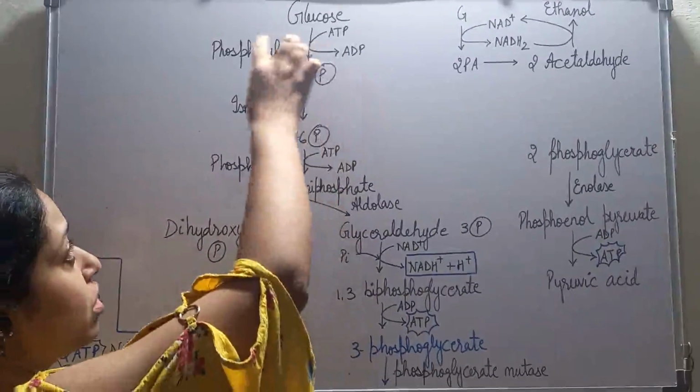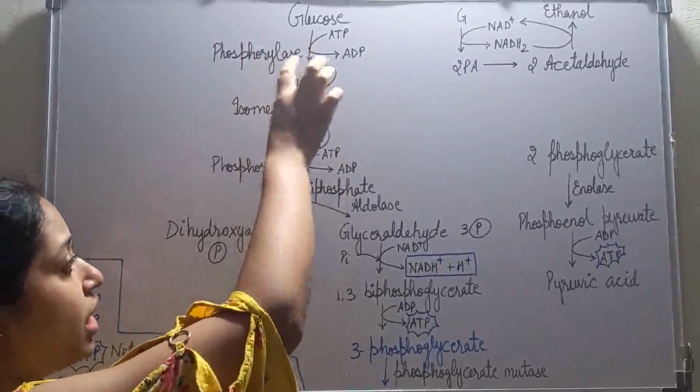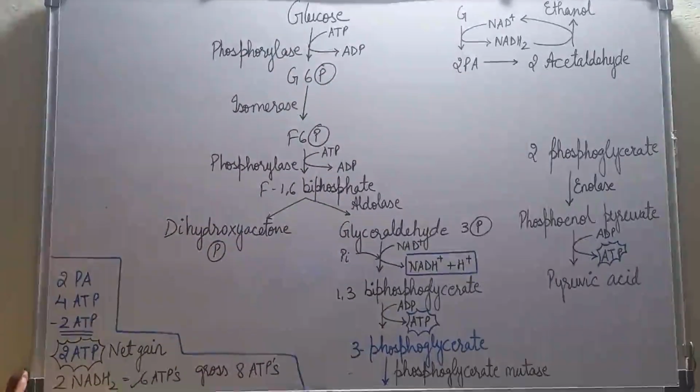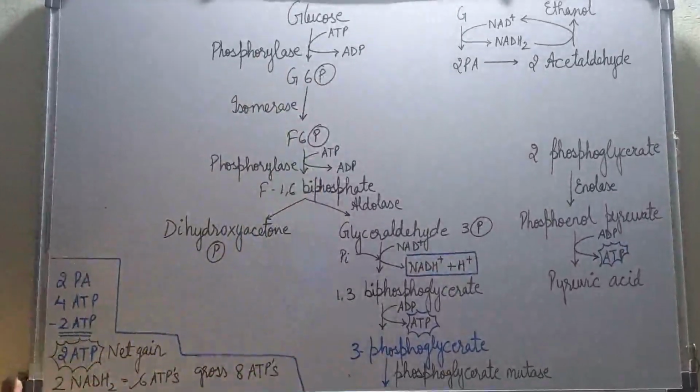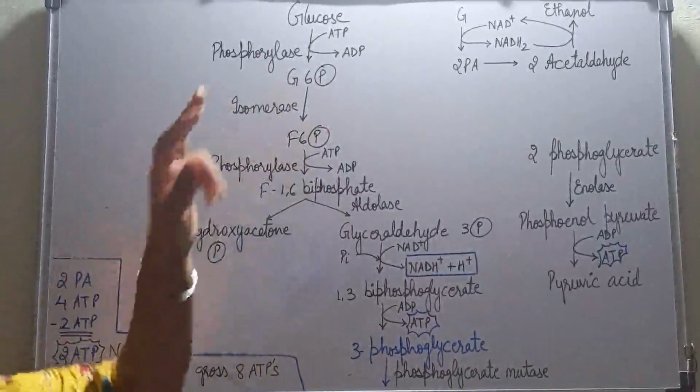This process occurs with the help of an enzyme, phosphorylase. Wherever "ase" is used, it means it is an enzyme. So with the help of phosphorylase, this addition of phosphate is taking place, and ultimately glucose is converting to glucose 6-phosphate.